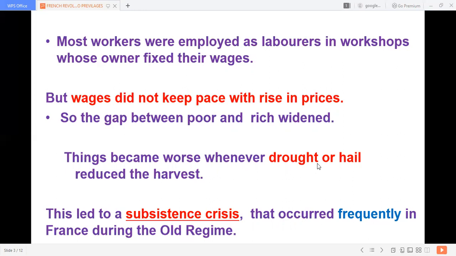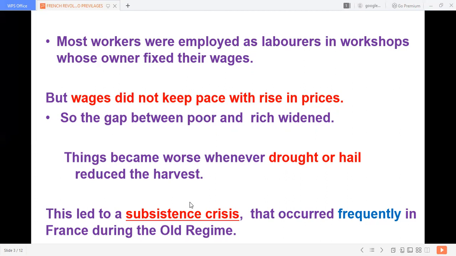This led to a subsistence crisis, where people were not able to get their basic food and needs. In your book, at the bottom right corner, the meaning of subsistence crisis is given.